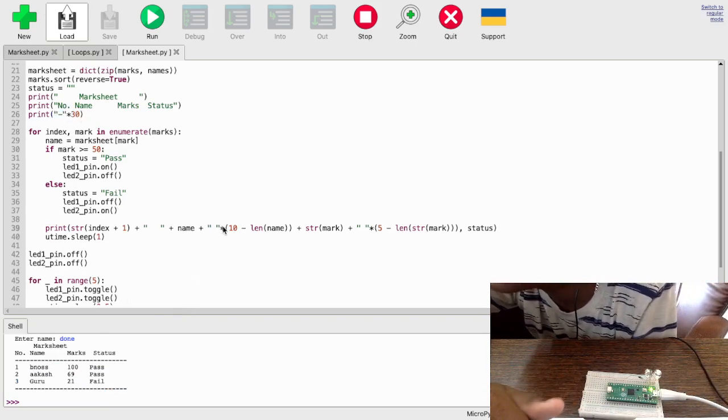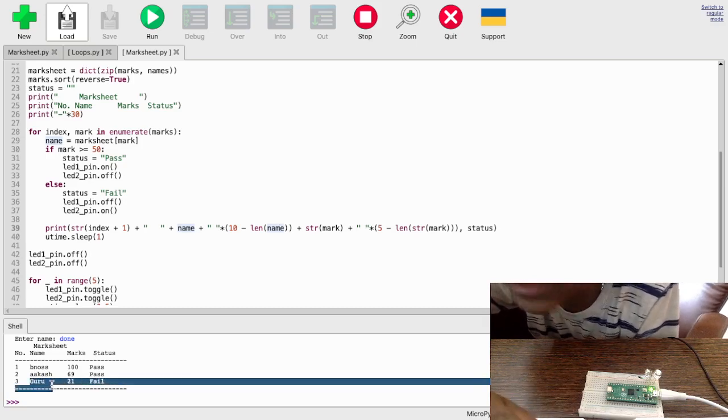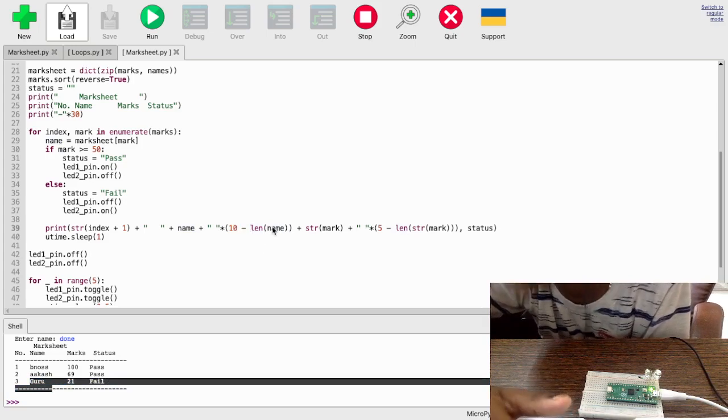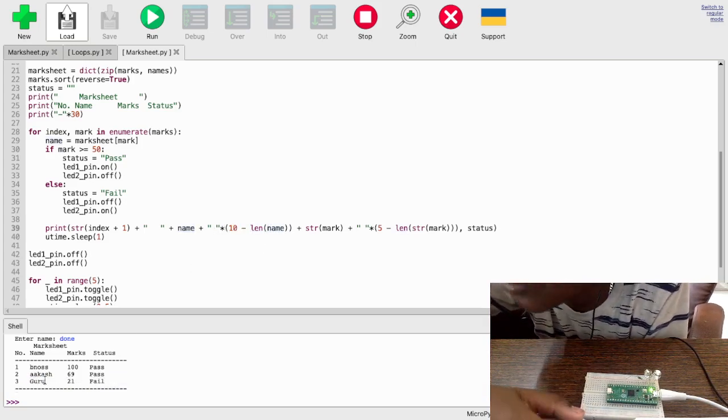Space into 10 minus length of name. For example, we take my name, Guru. That is 4 letters. So length of name is 4. 10 minus 4 is 6. So this into 6. If you look here, 1, 2, 3, 4, 5, 6.